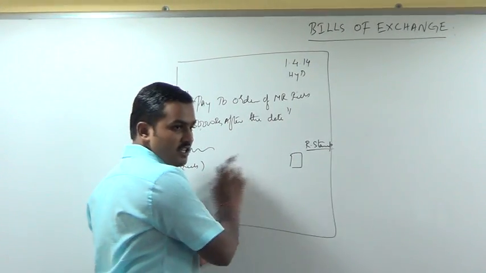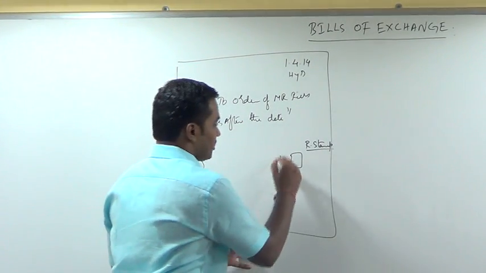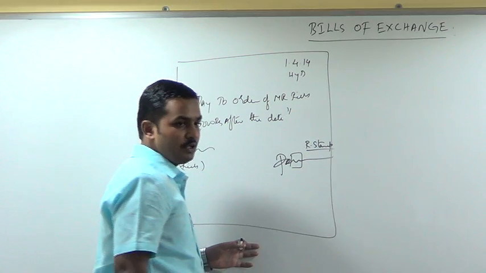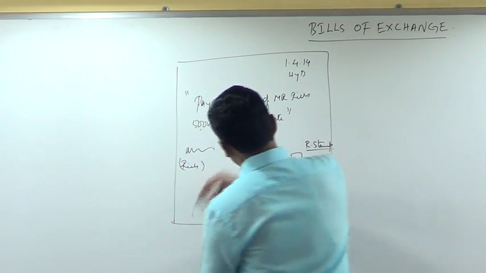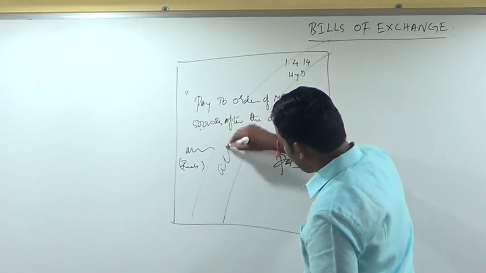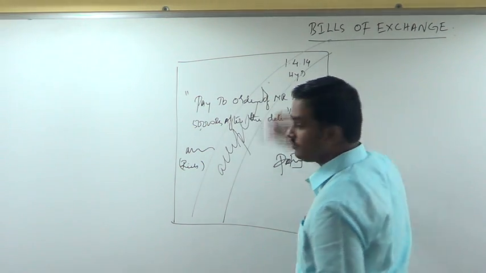So what did Mr. Poor do? Once Rich sent this paper to Mr. Poor, he signs it on the revenue stamp and writes across the face of the bill the word accepted.